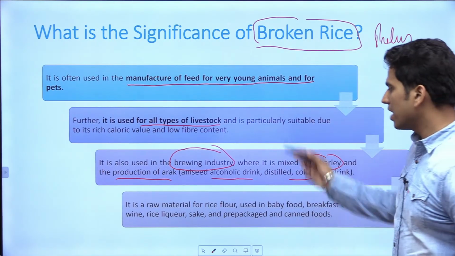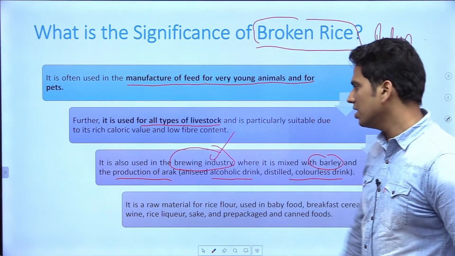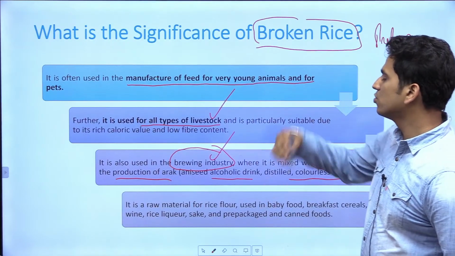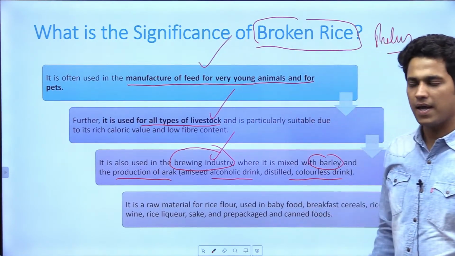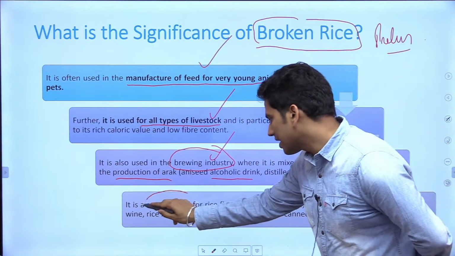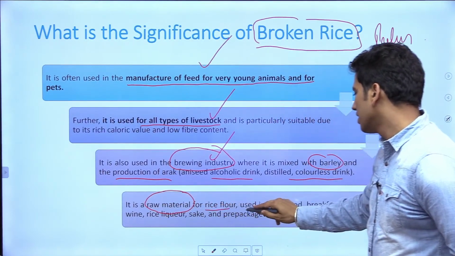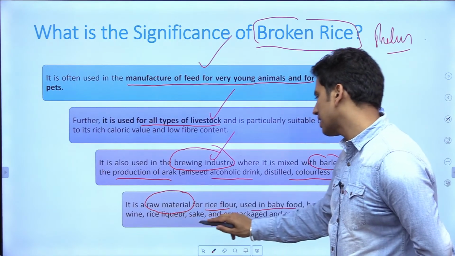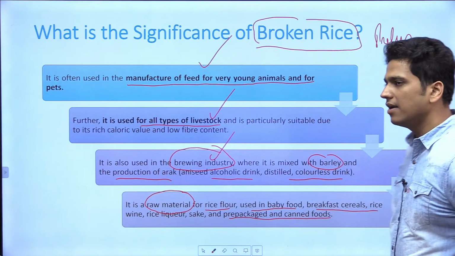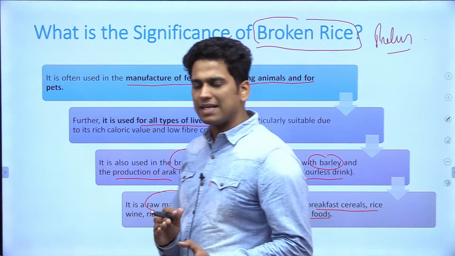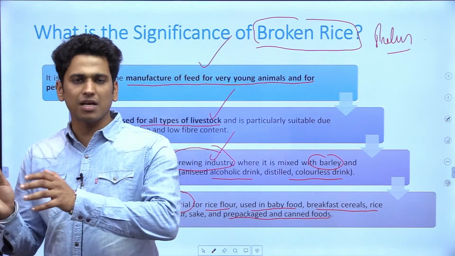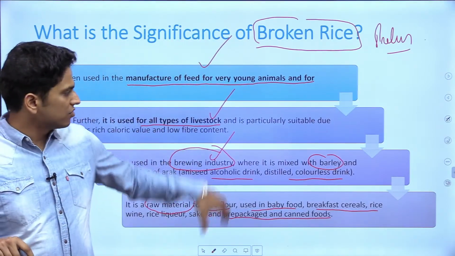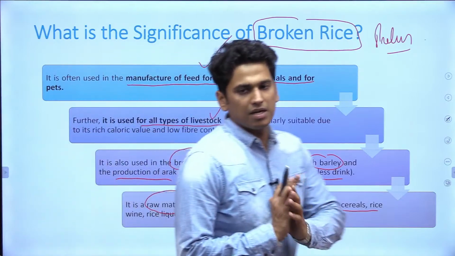So it has some applications in the brewing industry, it is used for livestock, and it is used in the manufacture of feed for very young animals. Plus, it is a raw material for rice flour, used in baby food, breakfast cereals, rice wine, rice liquors, sake, and pre-packaged and canned foods. So broken rice has much significance in terms of these values that we have just discussed.